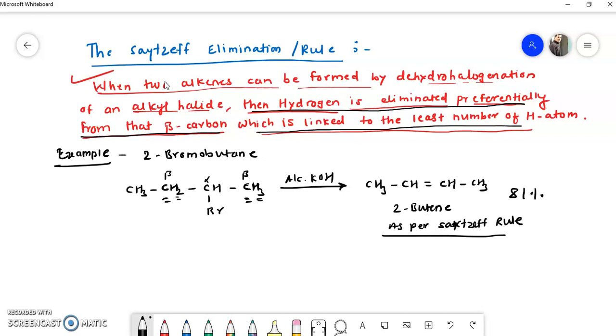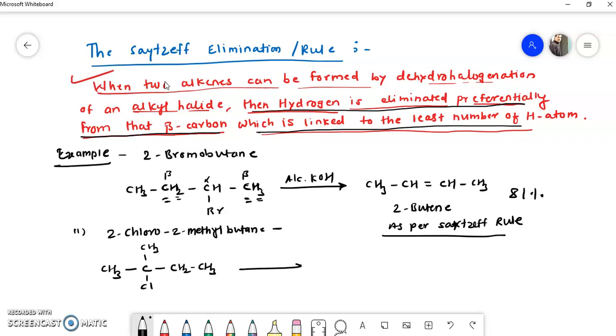Similarly, I will take another example, the second example. Consider 2-chloro-2-methylbutane as a starting material. I will write the structure here. At the 2 position there is a chlorine and also a methyl group, and butane, so 4 carbons, so CH2CH3.